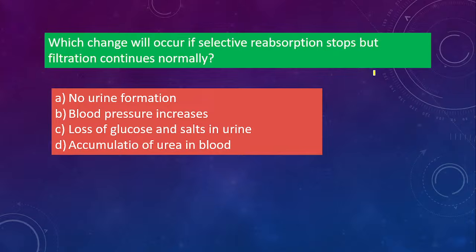Next one. Which change will occur if selective reabsorption stops but filtration continues normally? So which change will occur? Option A, no urine formation; option B, blood pressure increases; option C, loss of glucose and salts in urine; or option D, accumulation of urea in blood? Okay, this one will be accumulation of urea in blood. So what will be the correct option? Tell me.